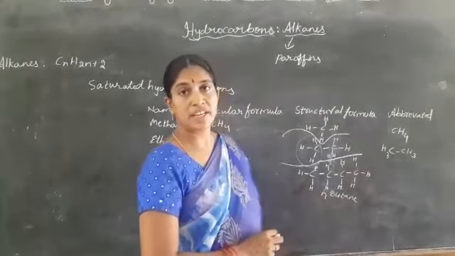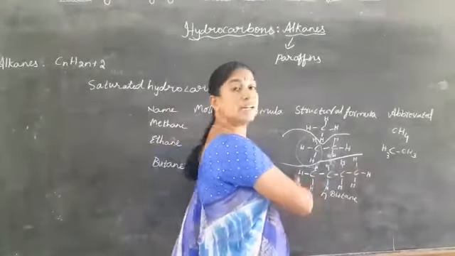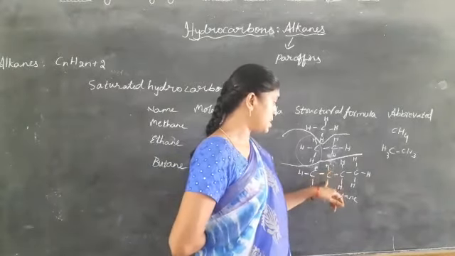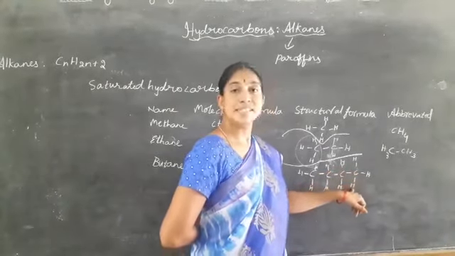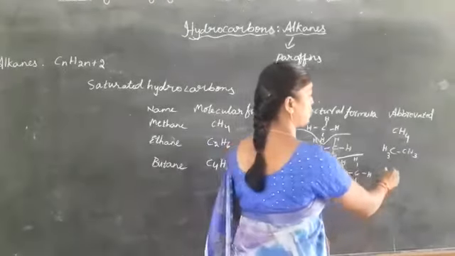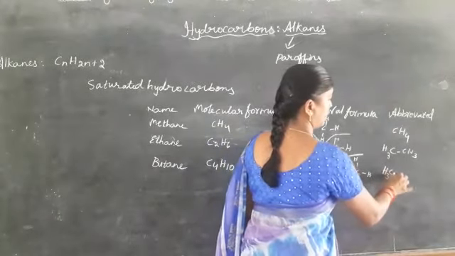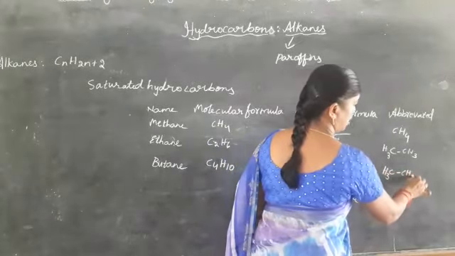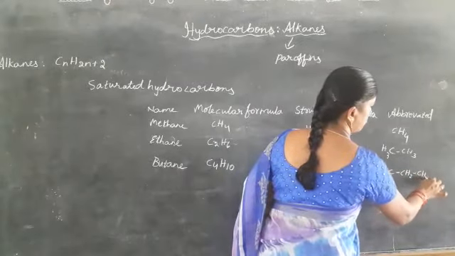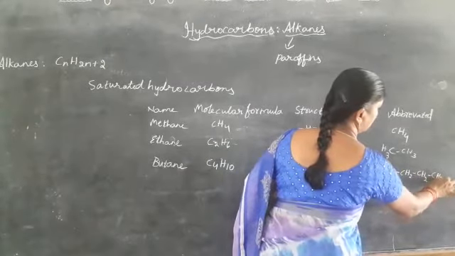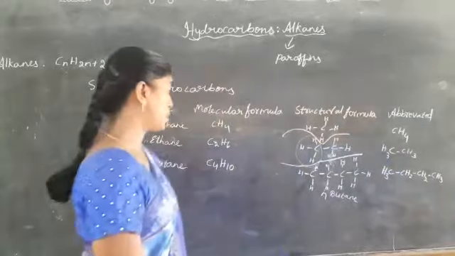So how can we write it in the abbreviated form? Here CH3, CH2, CH2 and CH3. We will write in the same form: CH3, CH2, CH2 and CH3. This is the normal butane.